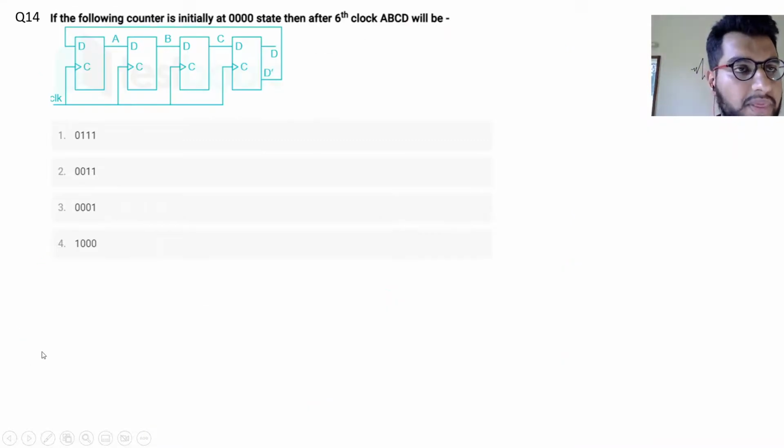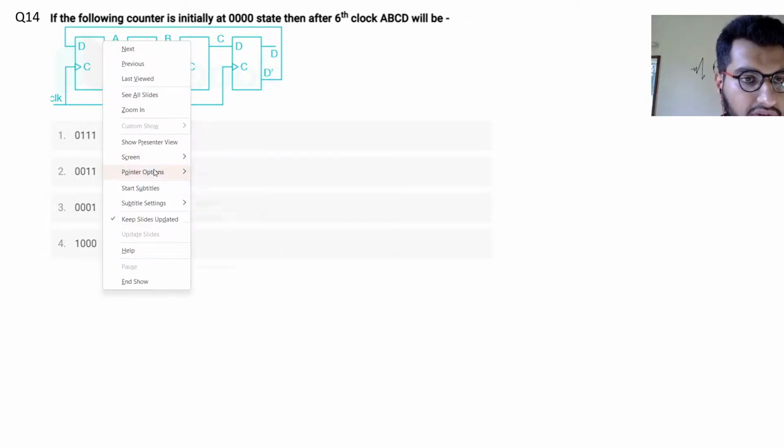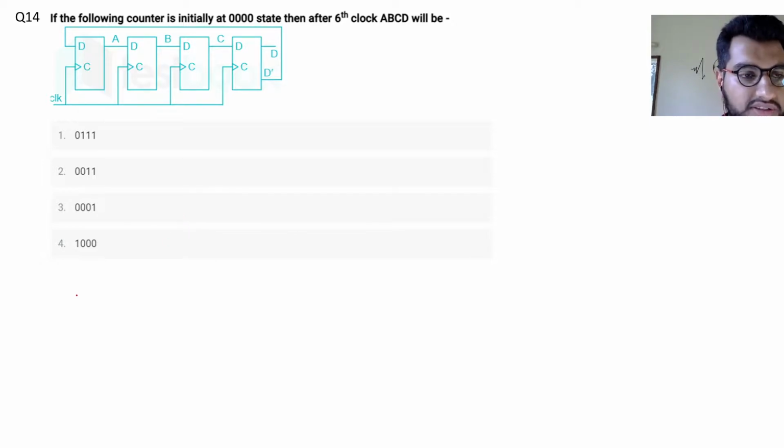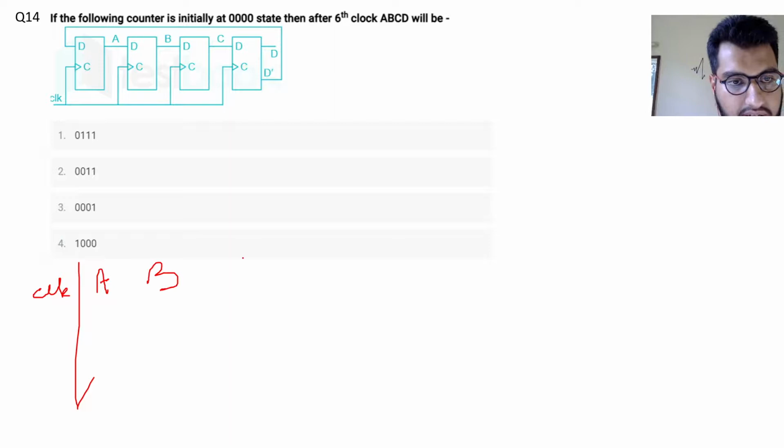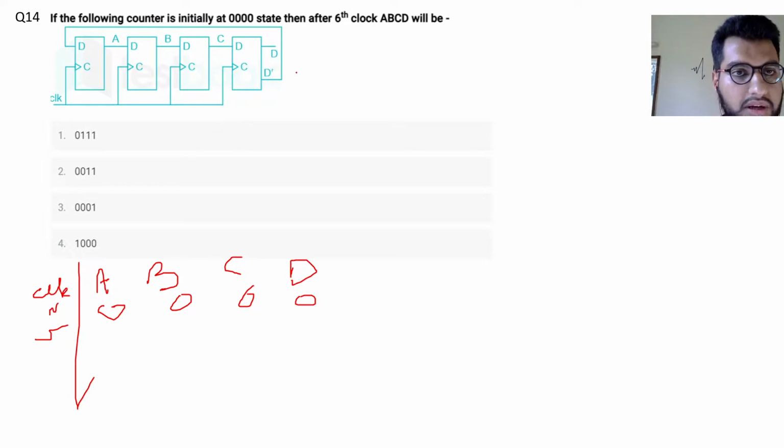That is question number 14. If the following counter is initially set at 000, then straight after the 6 clocks, what will ABCD be? We have to find the state after 6 clock transitions. So initially it was this clock, then we have this clock. This is A, B, C and D. So initially it was 0 0 0 and 0. And at the rising edge, D bar will become 1 and all zeros will propagate further.